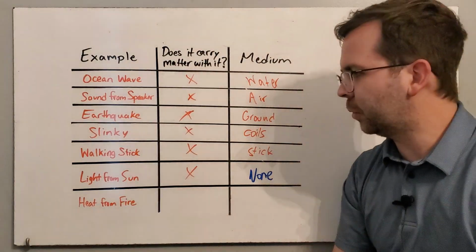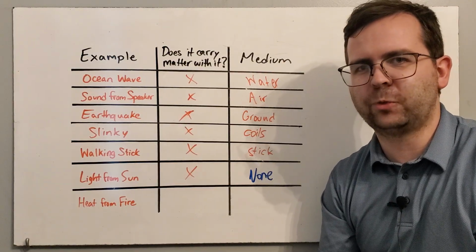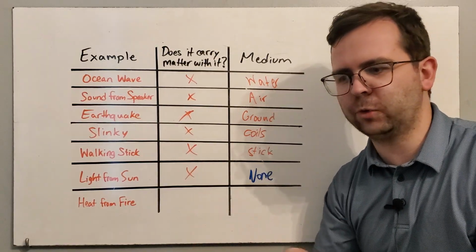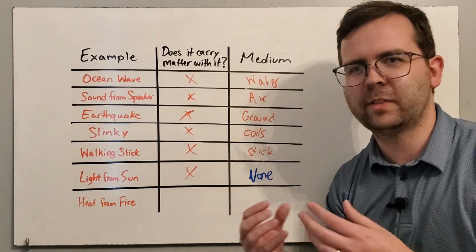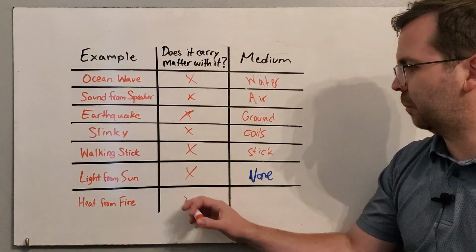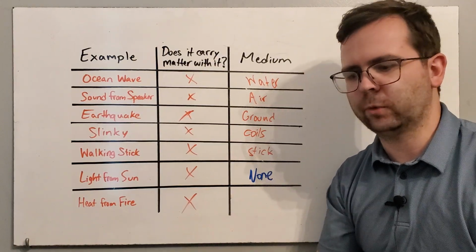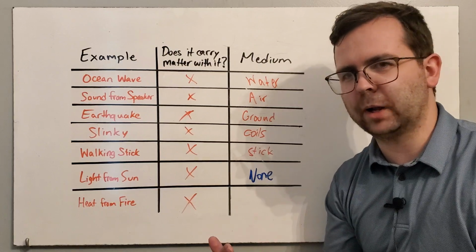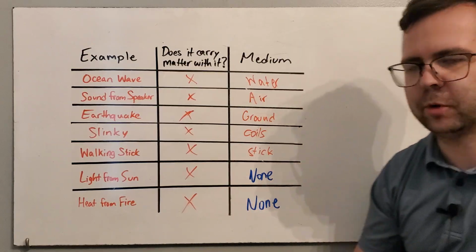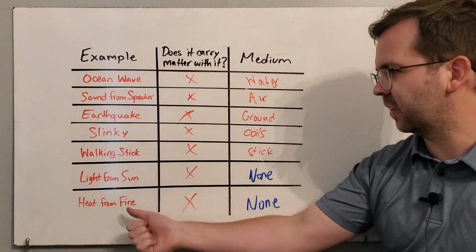So one more example, heat from a fire. If you are standing next to a campfire, you can sometimes feel the heat from it on your leg. So there's some kind of heat being passed from the fire to you. Even if you put the fire out, you can still feel some heat from the ashes at times. So there's some kind of heat wave that's passing through there. Does it carry matter with it? No, we know that that's not how waves work. But what medium is that passing through? Sometimes it is the air, but actually heat is a type of light. And so it doesn't actually need a medium to travel through. And that should make sense because the sun also gives us heat. And so heat is another type of this light wave.